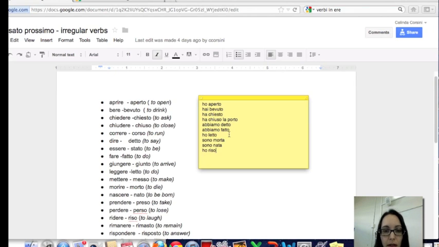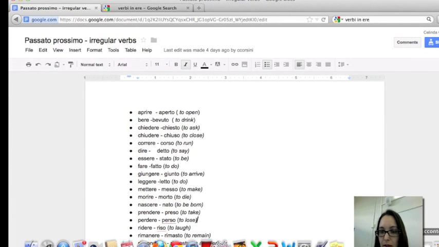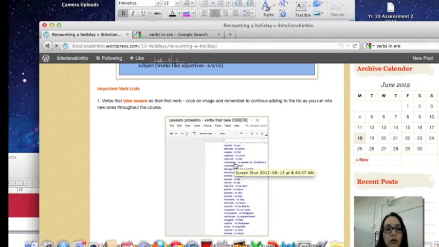So, as you can already see from my examples, it will be a mix of essere and avere. All this list is focusing on is the second part of the verb. To know whether it is essere or avere, you'll need to open the other Google Doc, which is the essere avere Google Doc. And that Google Doc is here on our WordPress: Passato Prossimo verbs that take essere.